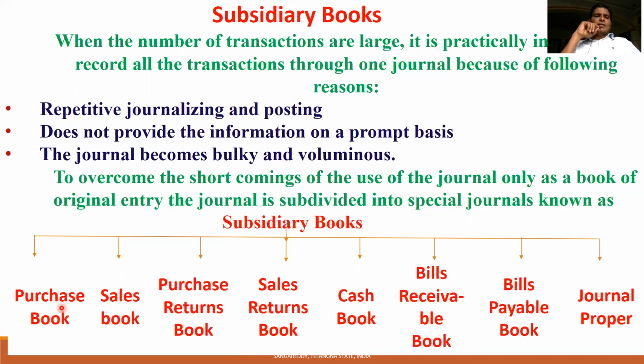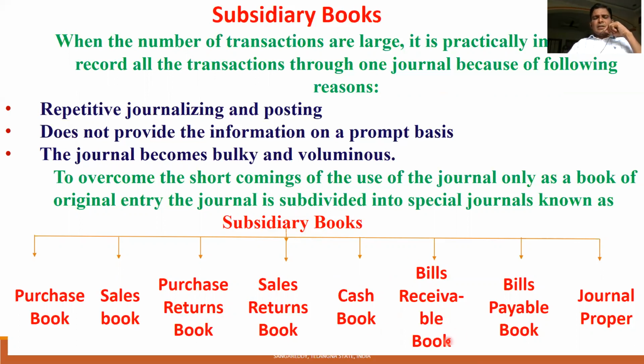You see how easy it is to write in the purchase book. All the credit purchases are recorded with their name and date. All credit sales are recorded with their name and date. The goods which are returned to suppliers are recorded in the purchase returns book. The goods which are returned by customers are recorded in the sales returns book. This is a very easy way of writing. The cash book, with all cash transactions, we see in the next video lesson.